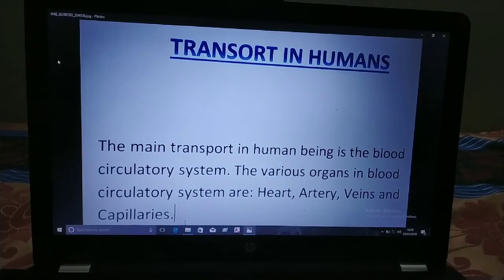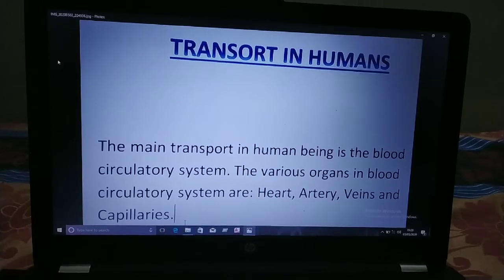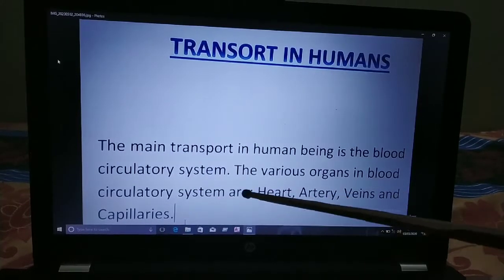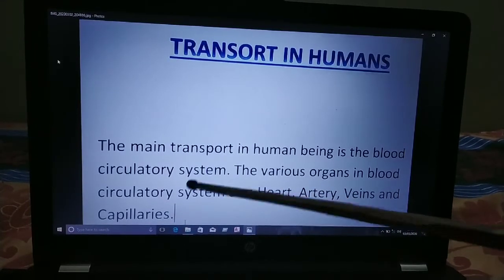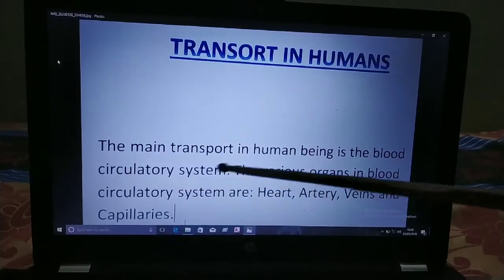Children, do you know what the circulatory system is? The organs of the human being which are responsible for the transport of material inside the body are known as the circulatory system. Whatever material is transported inside our body, that system is known as the circulatory system. The various organs in the blood circulatory system are the heart, which is the main organ, and arteries, veins and capillaries.